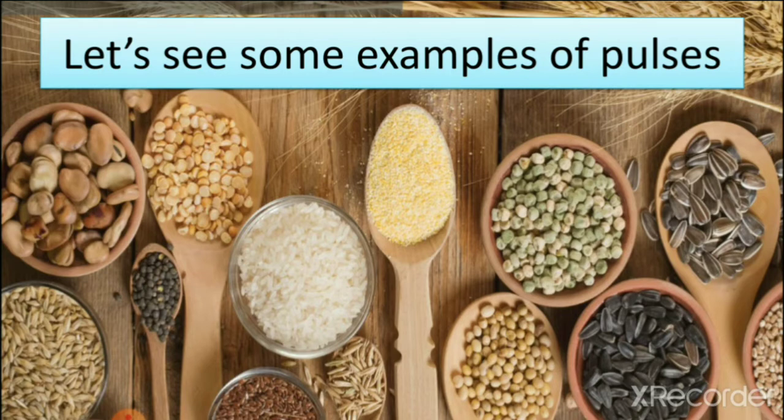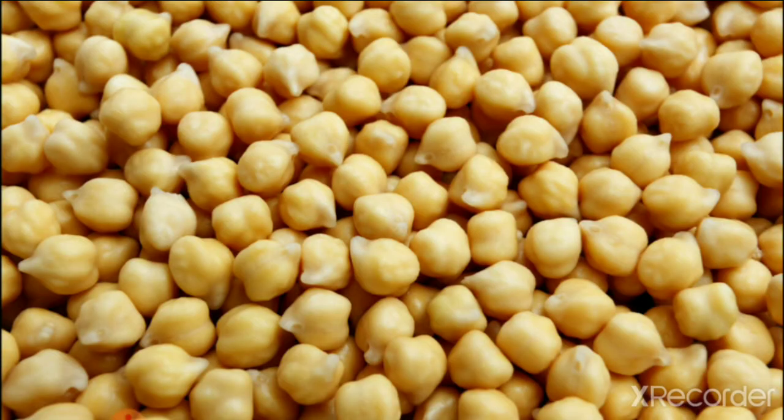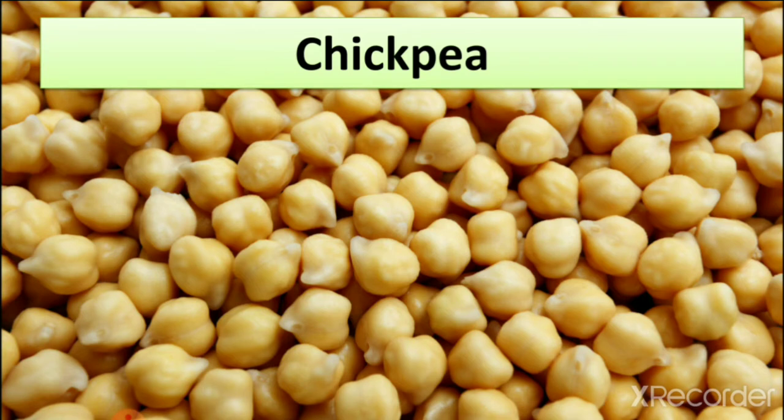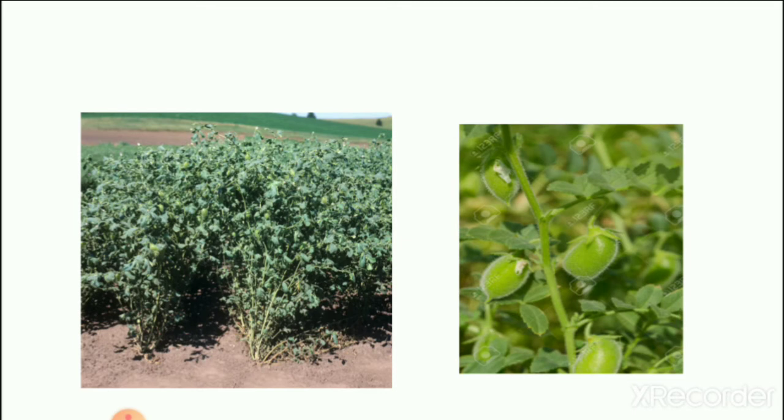So here you can see the different types of pulses. In this you can see one cereal also. Which cereal is there? Rice. So let's see examples of pulses. First example is chickpea. This we use in our food also. So let's see chickpea plant.